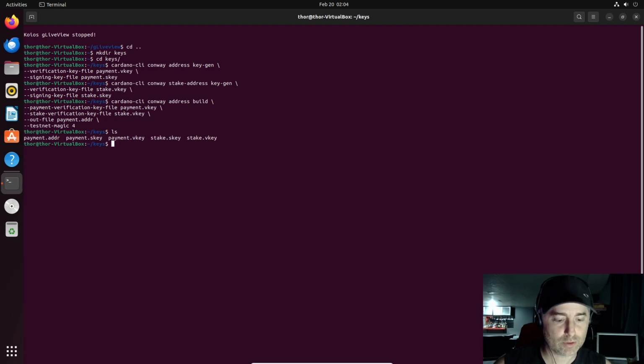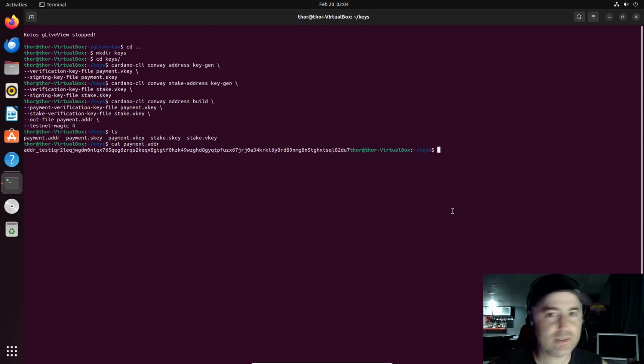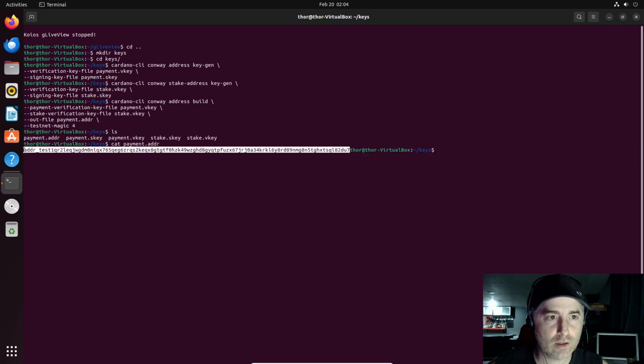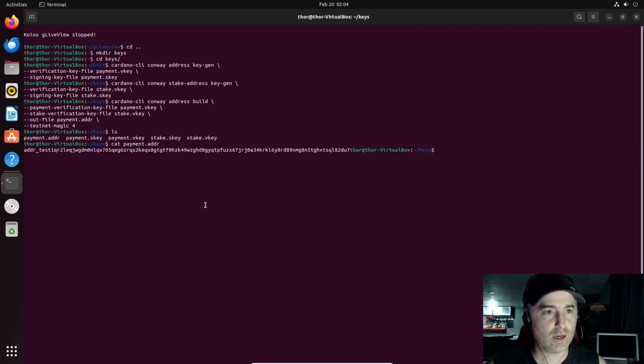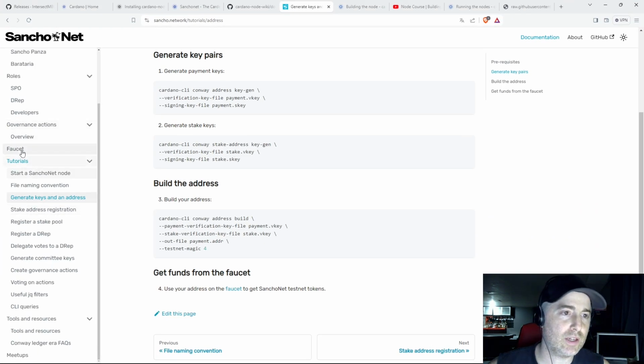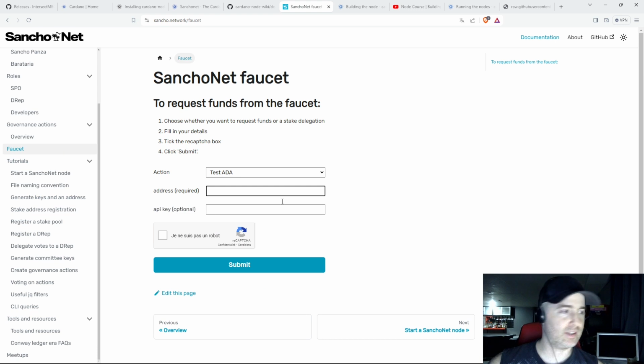And from that, that's what you should have. You will be able to get payment.addr. And this is your address that you're going to copy and paste into the faucet. This is where you get fake ADA from the faucet. You paste it there.